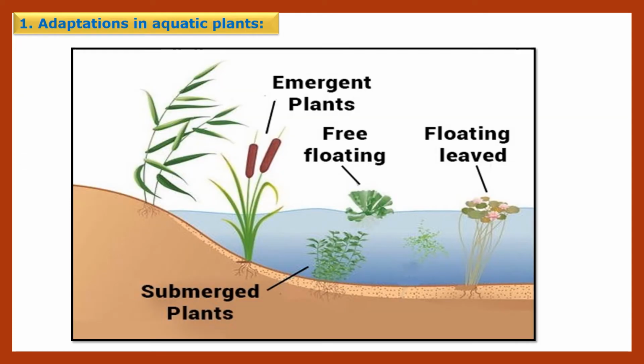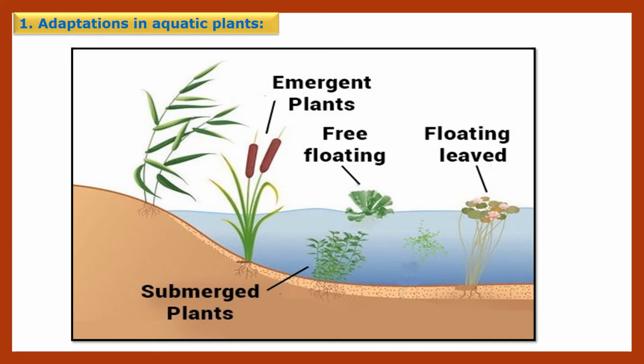Now in adaptation of plants, we are going to see first the adaptation in aquatic plants. So aquatic plant roots are deeply fixed in the soil. Some plants entirely float with floating roots while some are submerged in the water. So some roots are entirely floating on the water and some roots are submerged, means they are inside the water.